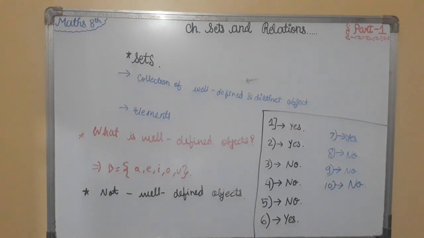In part 2 of the chapter sets and relations, our topic is sets. We will learn representation of a set, some rules. First point, that is roster form or tabular form. Then some questions based on it. Next form is set builder form or rule method. Then some questions based on it. Then we will learn types of sets. There are various types of sets. We will learn them by solving the questions after learning. I hope you have understood this till now.